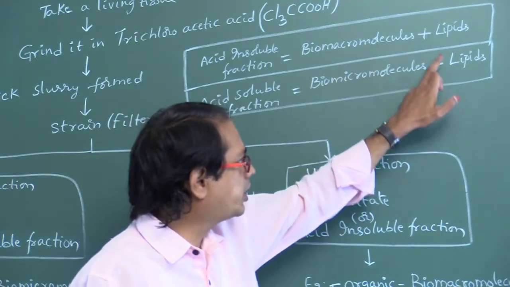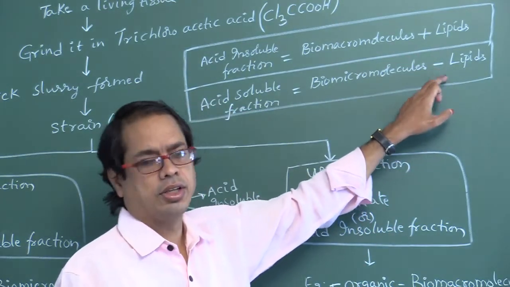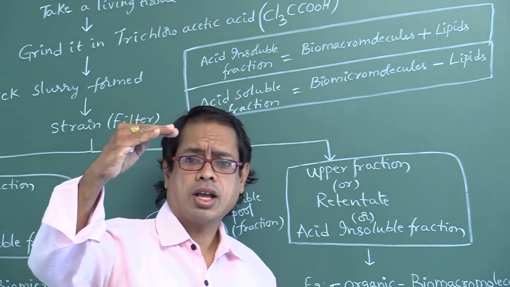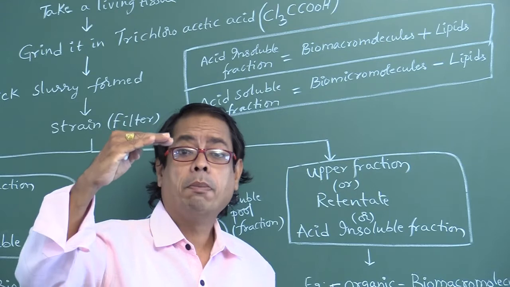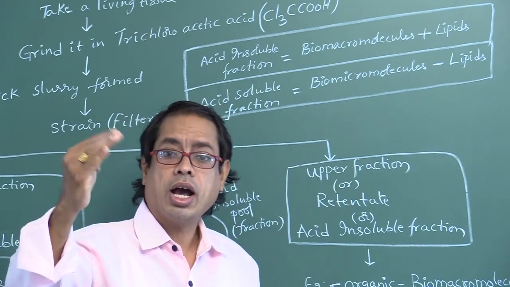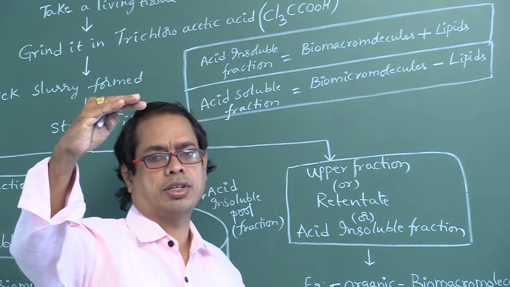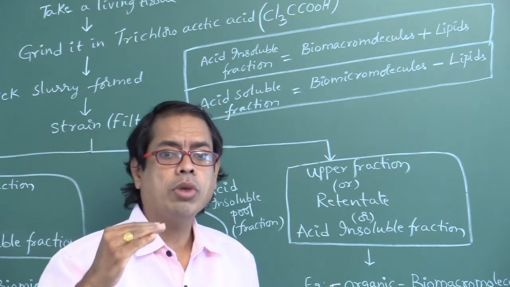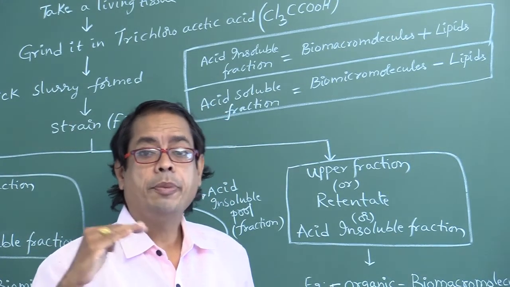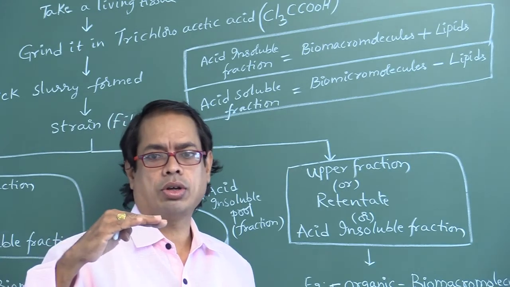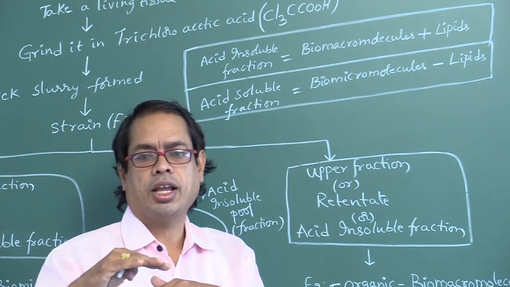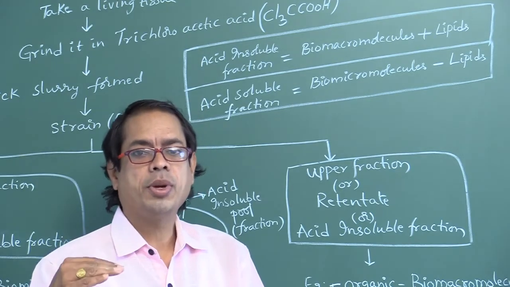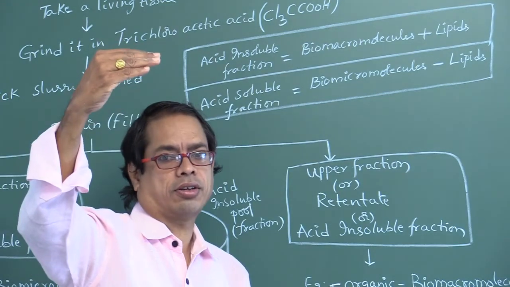Here it is plus, here it is minus. Try to understand. Upper fraction contains macromolecules and lipids also present. Lower fraction contains micromolecules. Lipid is a micromolecule, but it does not found in lower fraction. Lipids are found in upper fraction.